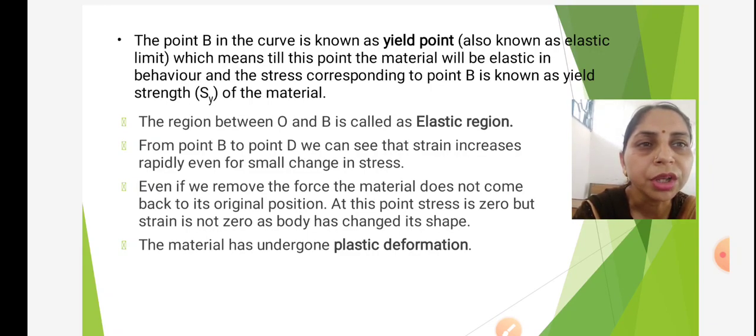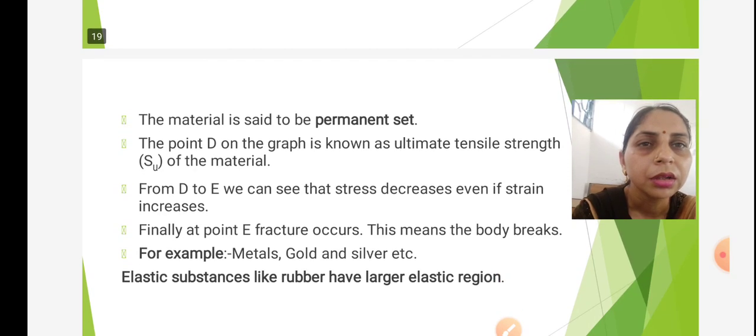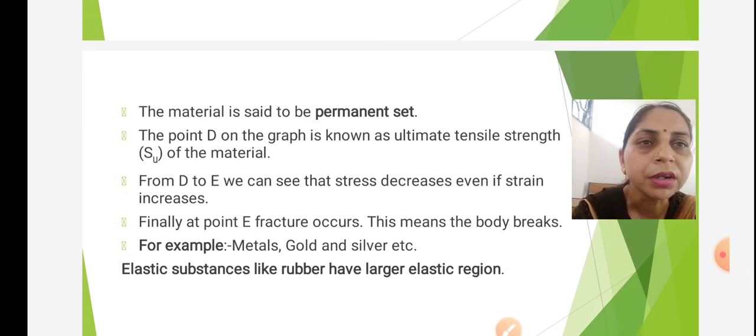From point B to D, we see that strain increases rapidly even for a small change in stress. Even if we remove the force, the material does not come back to its original position. At this point, stress is zero, but strain is not zero as body has changed its shape. Or we can say the material has undergone plastic deformation. The material is said to have permanent set.